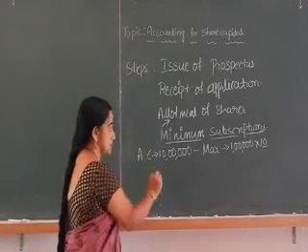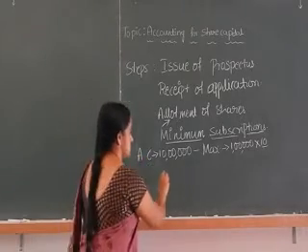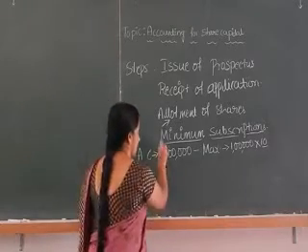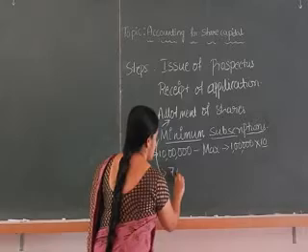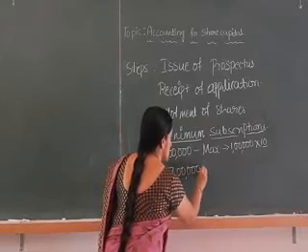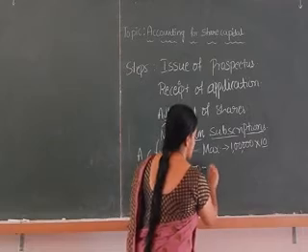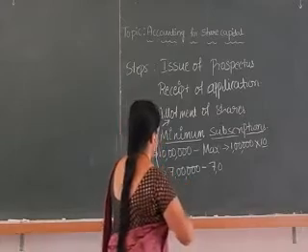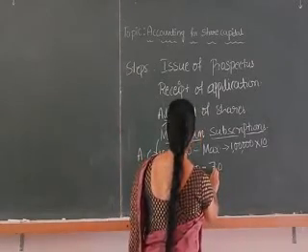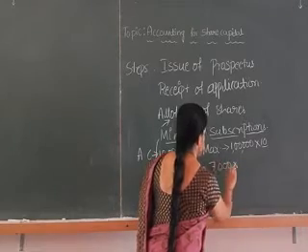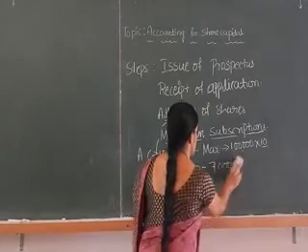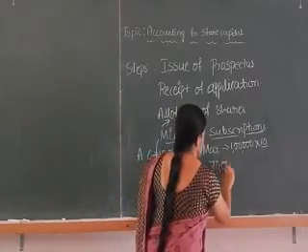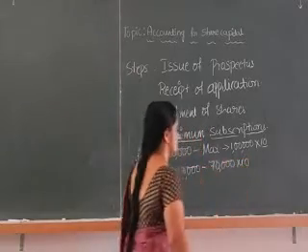Now, if the company says the minimum subscription should be 7 lakh, it means they should receive applications for 70,000 shares, that is 70,000 into 10, where 10 is the face value.